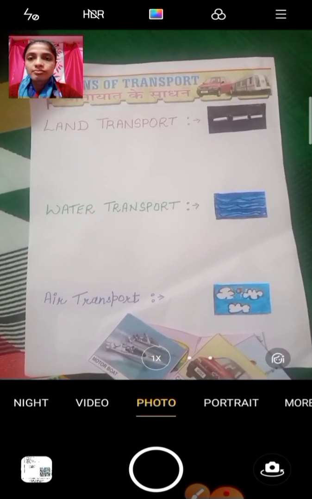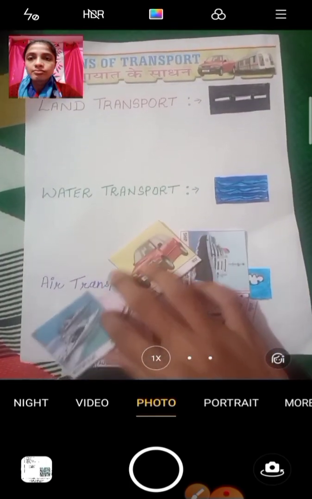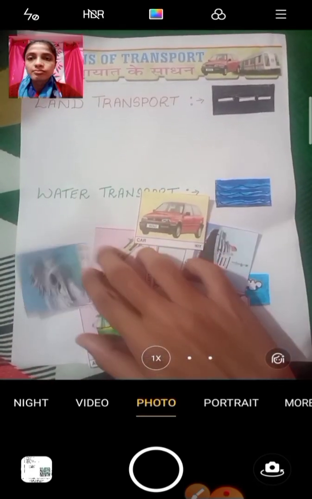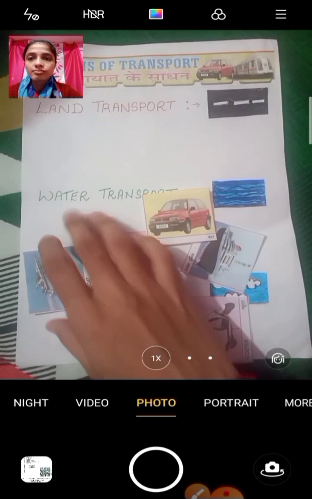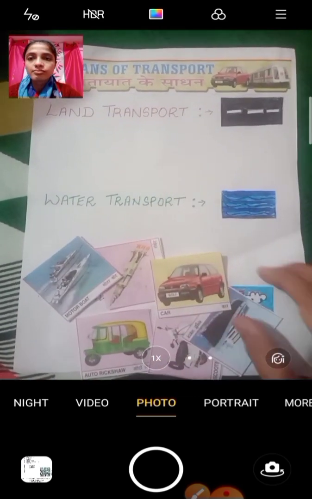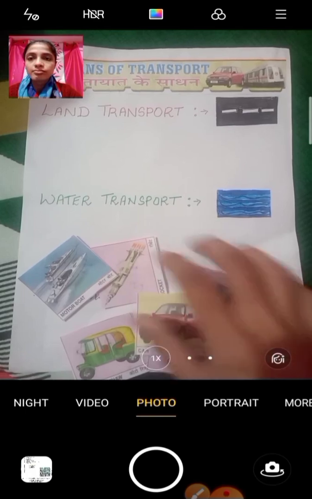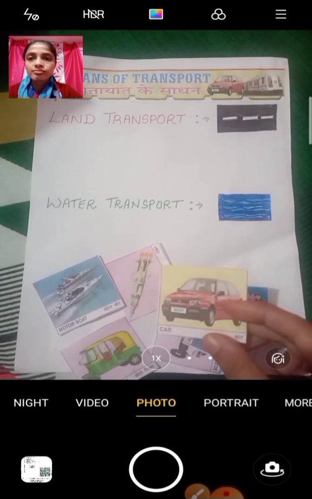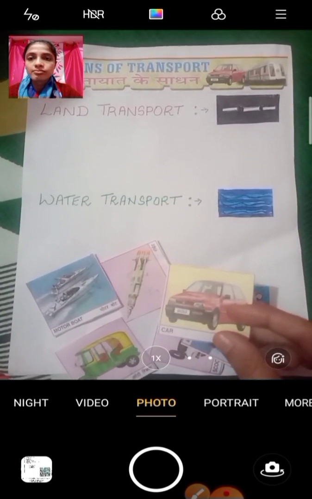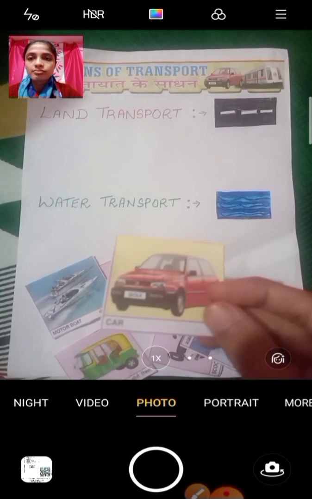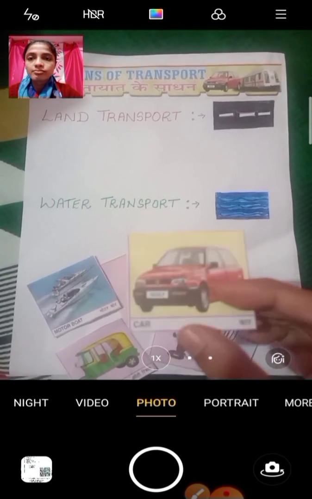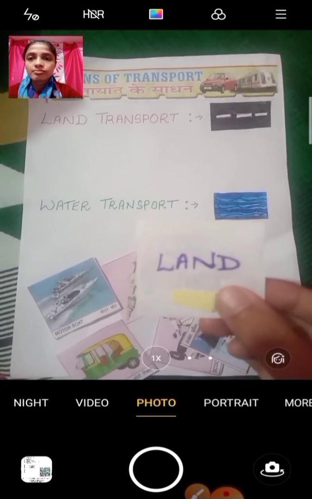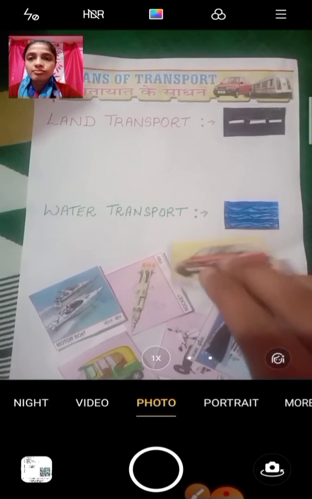Okay, so here we see this is an activity. You can also do this at home. Okay, so I have some cutouts of so many transport modes. So what you have to do, you have to just pick a picture, and tell this one belongs to which type of transport. Okay, so if we see this, what is it? It's a car. So a car is a land transport. Okay, your answer is correct. So we will just paste it here.